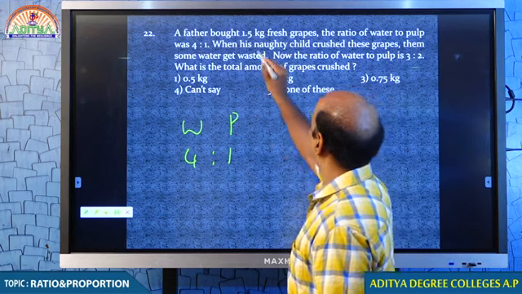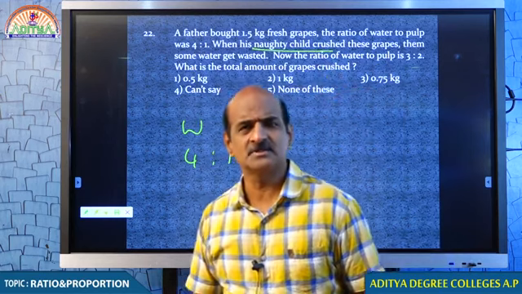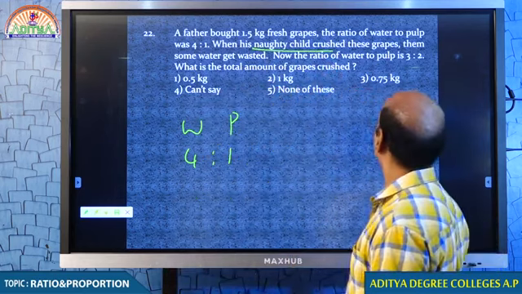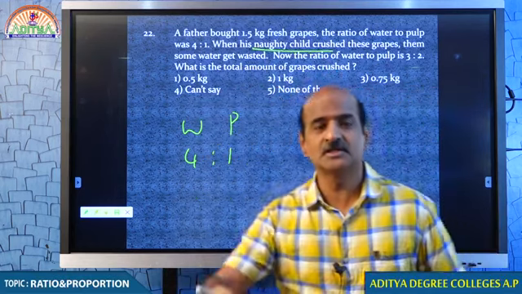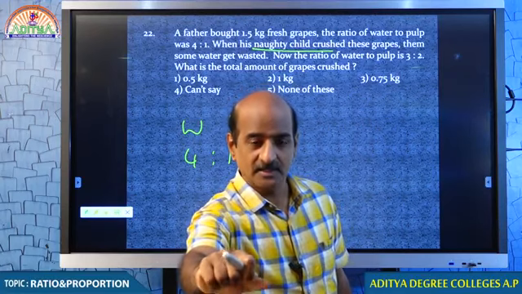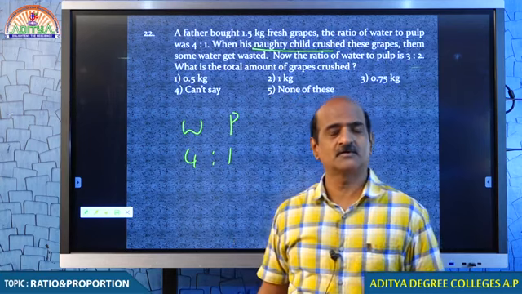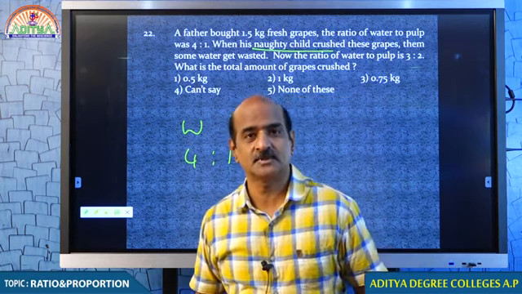When he is a naughty child, why is he a naughty child? Why does he become a naughty child? Why are you calling him a naughty child? He crushed these grapes, therefore he is a naughty child. What did he do? He crushed the grapes. You can imagine what could be the situation of the child after some time.